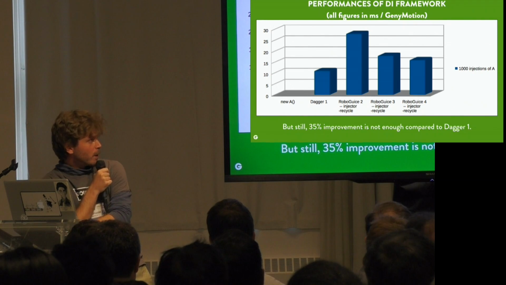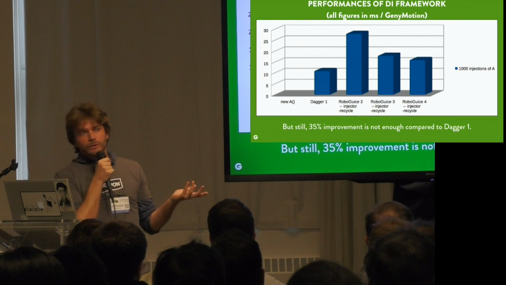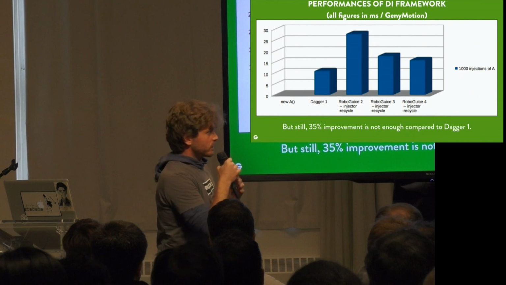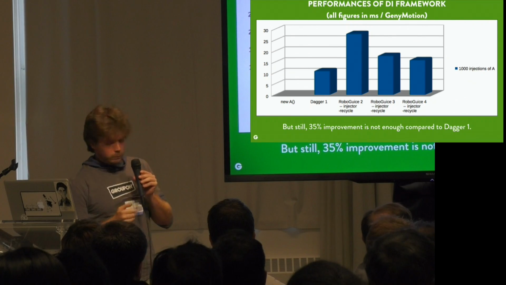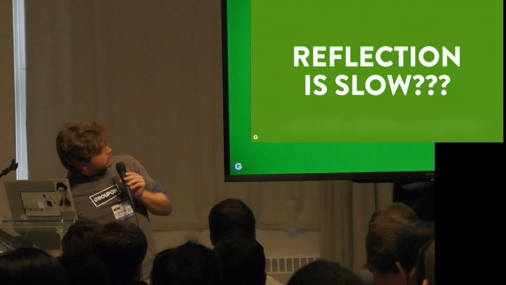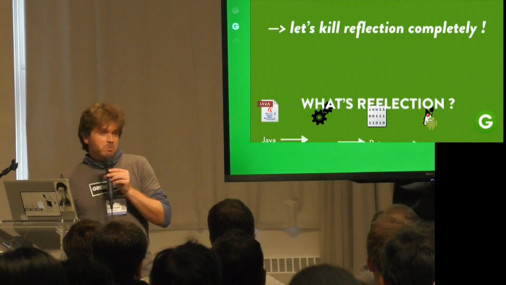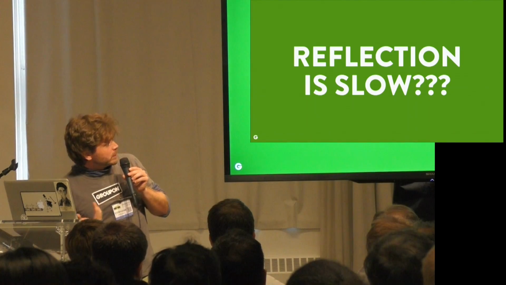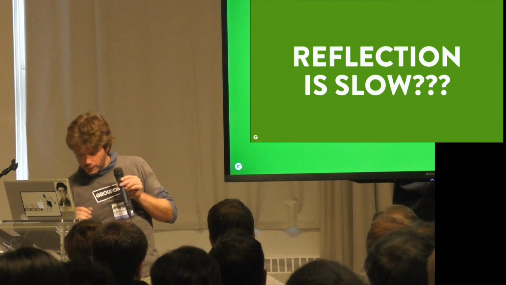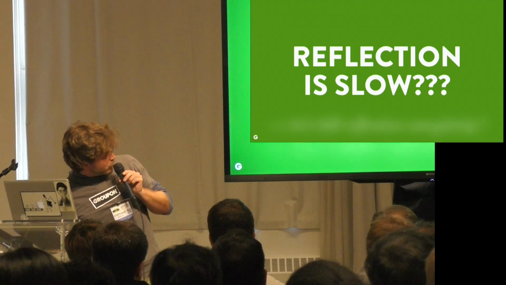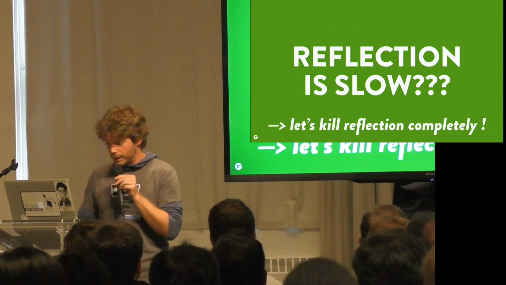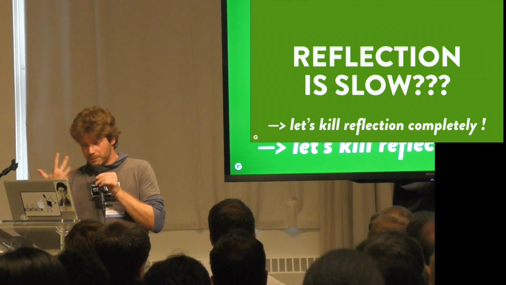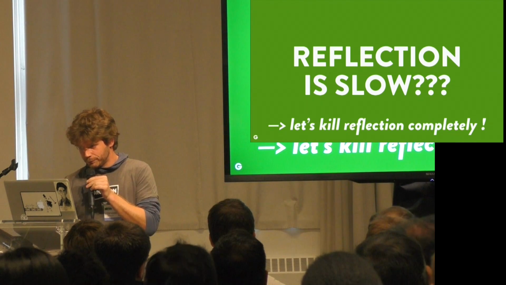So, if our understanding of the problem of Juice is correct, the problem of Juice and RoboJuice is that reflection is slow. Yeah, reflection is slow. So, the simple solution would be to kill reflection completely. That was our main motivation.